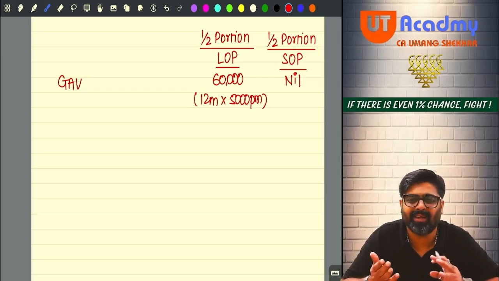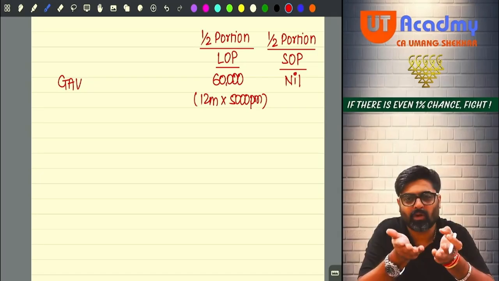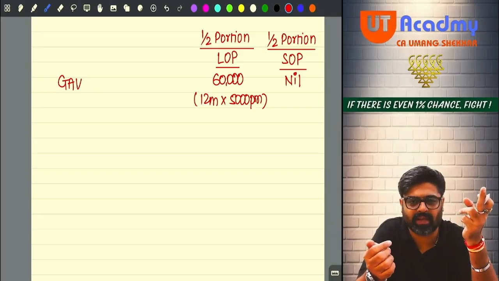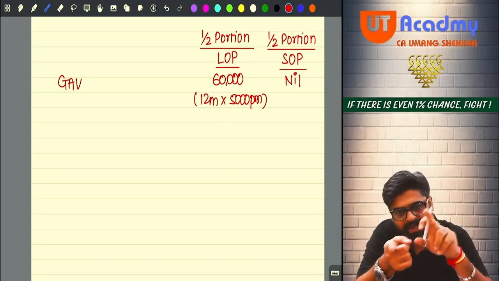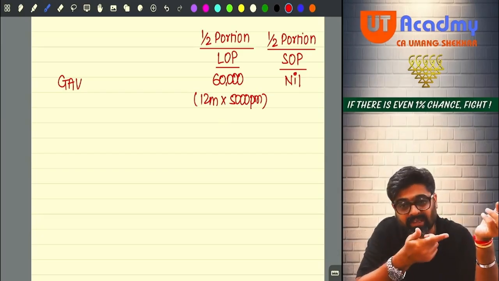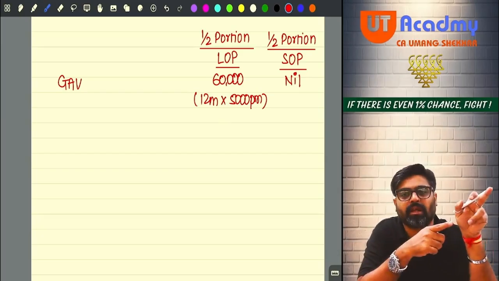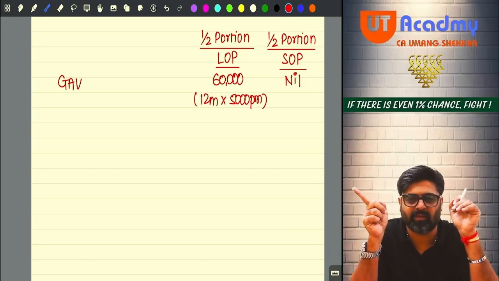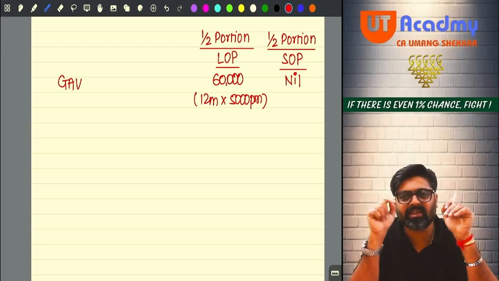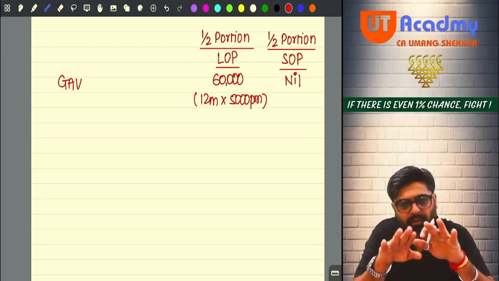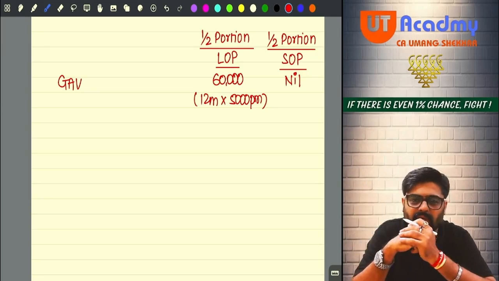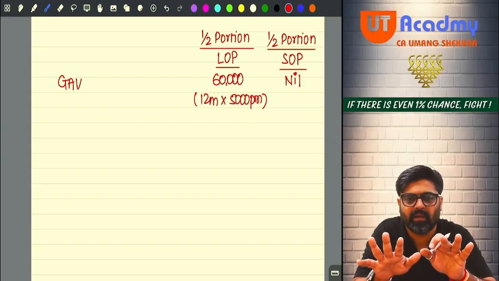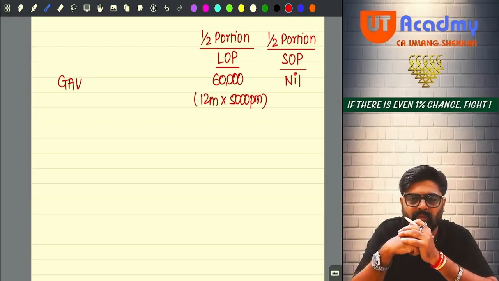Then why 50? Ayyo, let out period was 12 months. The rent for the let out period will be your actual rent. That actual rent will be taxable as your house property always. So entire 60 will be taxable under the head house property. But out of that 60, the rent which is received is also taxable, and the rent which is receivable is also taxable. And since you are following the cash system of accounting, definitely you are not going to show 60,000 over there. The rent which you have received, 50, that you are going to show on your receipt side. The 10,000 which is still receivable will not be appearing in your receipt and payment account.